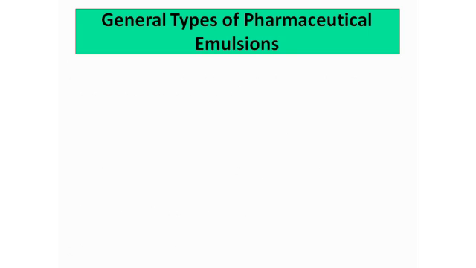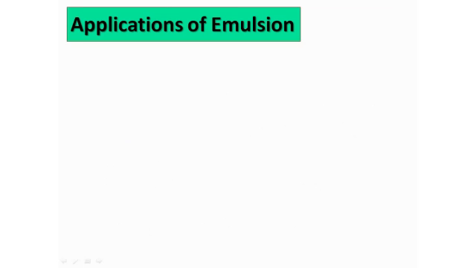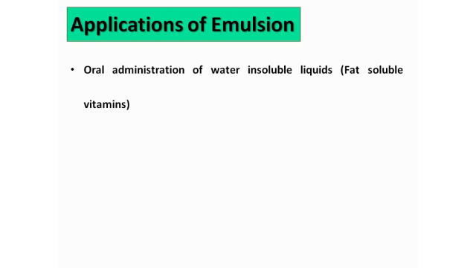So, general types of pharmaceutical emulsions. You see the different types of pharmaceutical emulsion we use: lotions, liniments, creams, ointments and vitamin drops. These are the different types of emulsion used in our day-to-day life in the form of drugs. These are pharmaceutical formulations, right? So, applications of emulsion: oral administration of water insoluble liquids, for example fat soluble vitamins. Have you ever taken cod liver oil? That is also an emulsion, an oil in water type of emulsion, right?